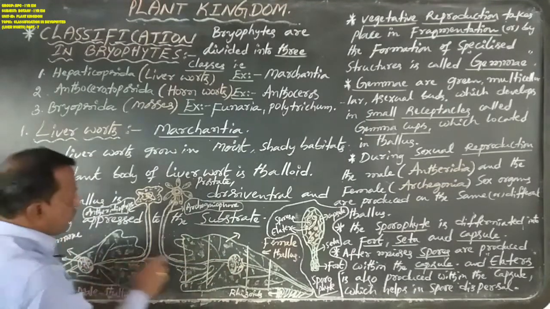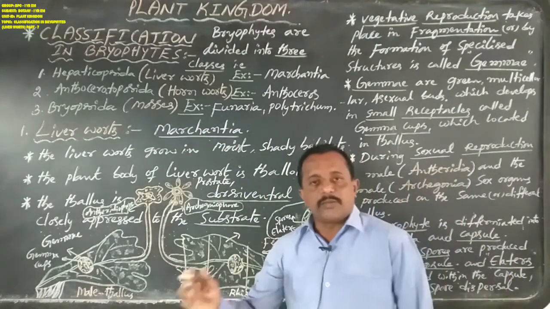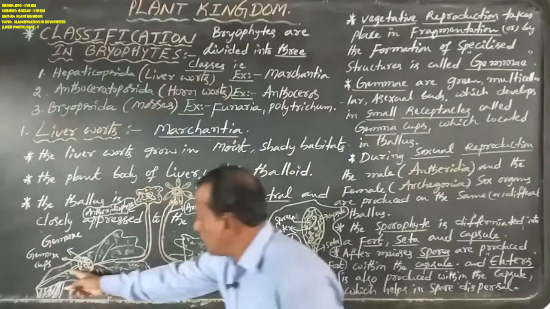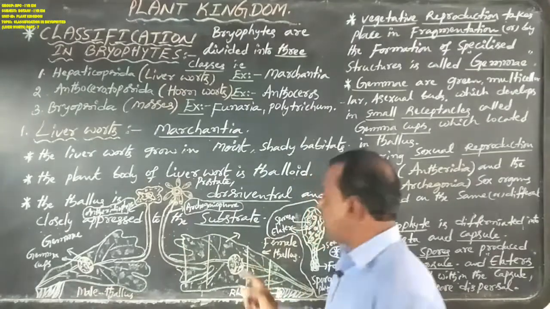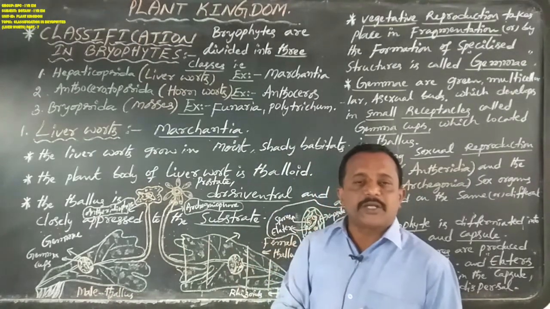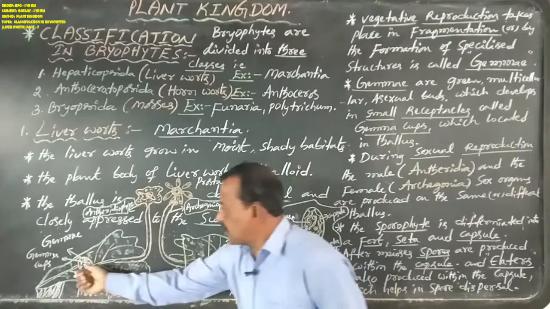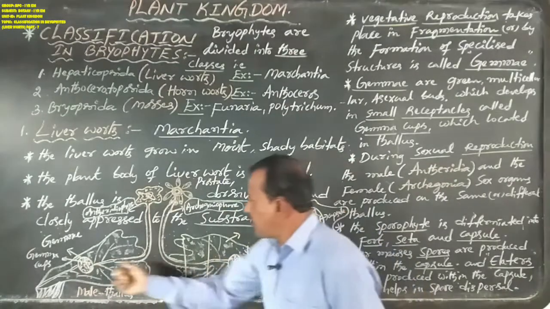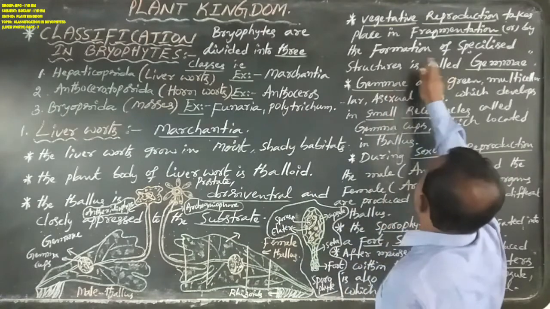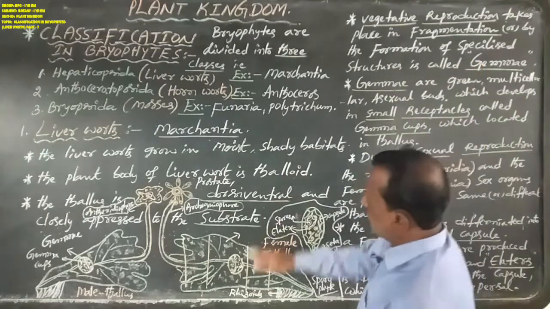On the midrib of the Marchantia thallus, specialized structures are formed, and these are named gemmae.